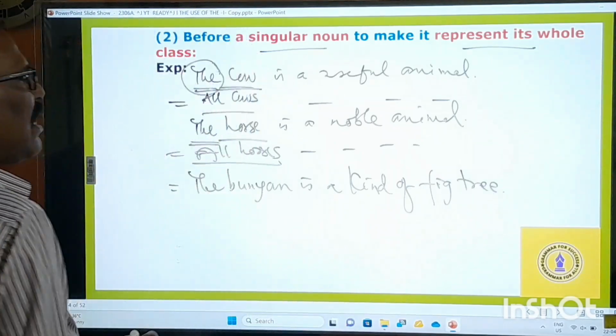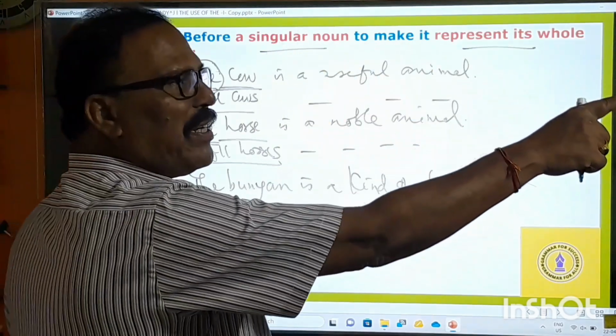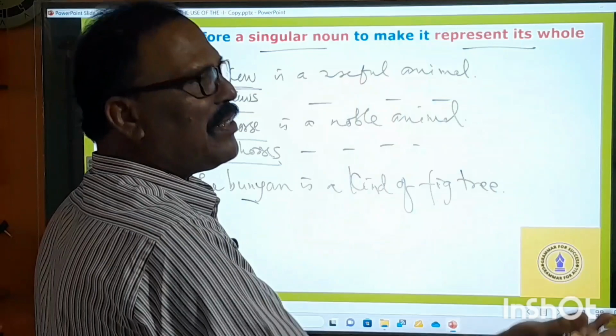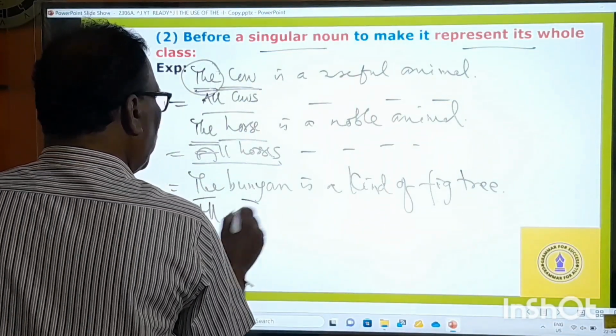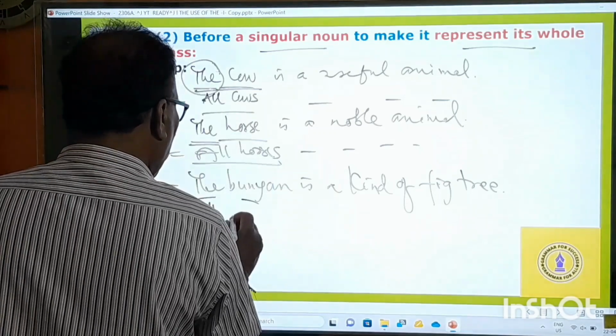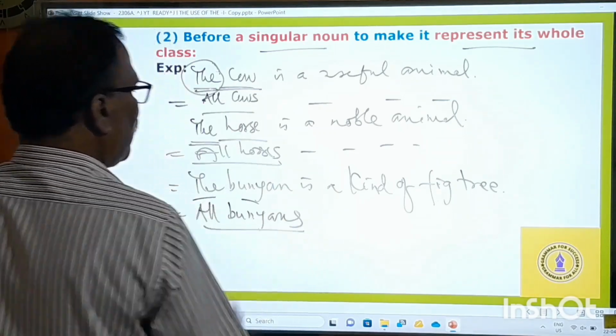The banyan means not one particular banyan is a fig tree, but all banyan trees are fig trees. So the banyan means all banyans. All banyans are fig trees.